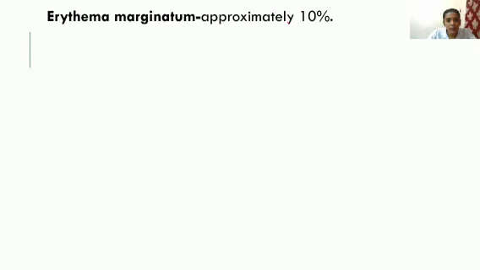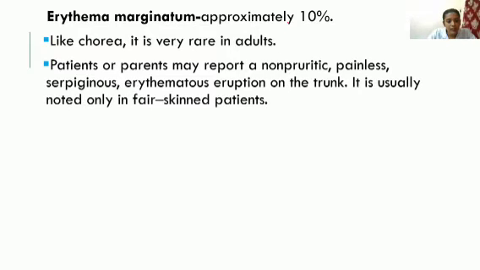Then erythema marginatum: approximately 10% of people only will have it. Even in Indians, less than 3% only. Like chorea, it is very rare in adults. Patients or parents may report a non-pruritic, painless, serpiginous, erythematous eruption on the trunk that is usually noted only in fair-skinned patients. So mostly in Western countries we can notice this. In Indians, especially with dark complexion, it won't be that visible, so we won't be considering this.